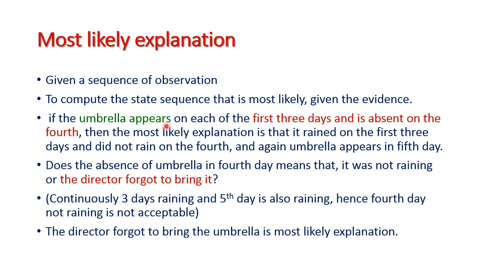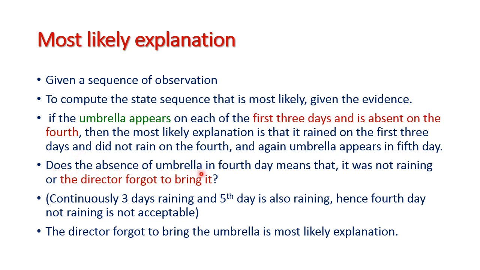We have seen the umbrella for the first 3 days and it is absent on the fourth day. There is no umbrella on the fourth day. Then the most likely explanation for this is that it rained for the first 3 days and did not rain on the fourth day. Again we have seen the umbrella on the fifth day, that is, raining on the fifth day.